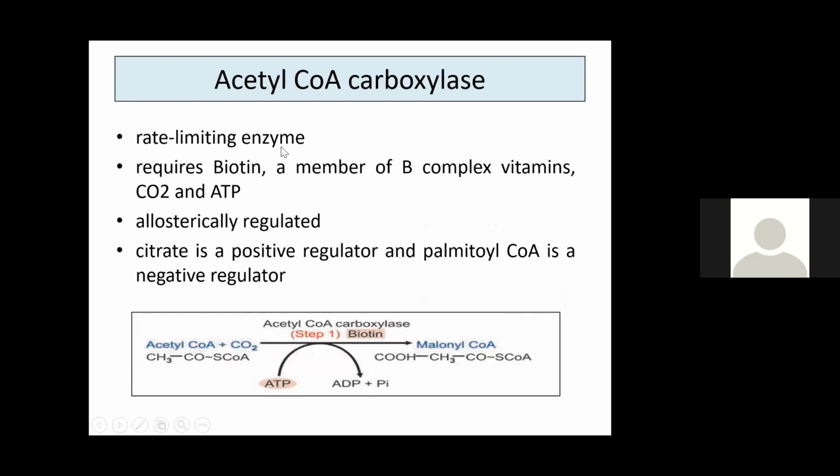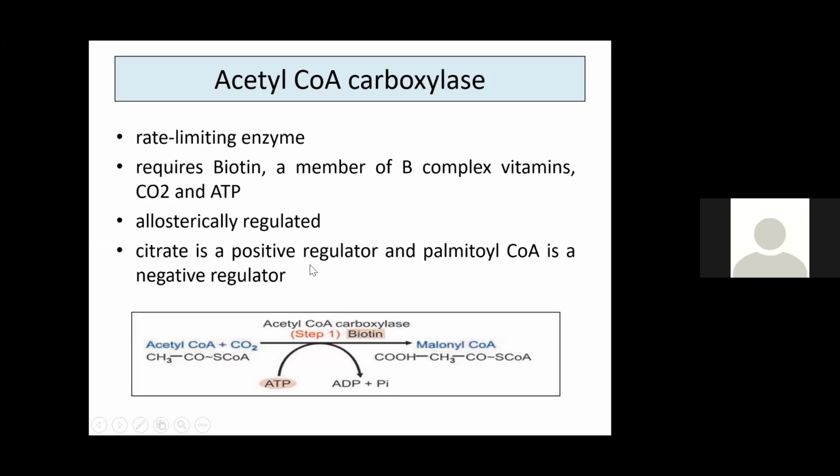And the important key enzyme is acetyl-CoA carboxylase. It is a rate limiting enzyme. It requires biotin, a member of the B complex vitamins, and it also requires carbon dioxide and ATP. Here, one molecule of ATP is used, and it is an allosterically regulated enzyme.